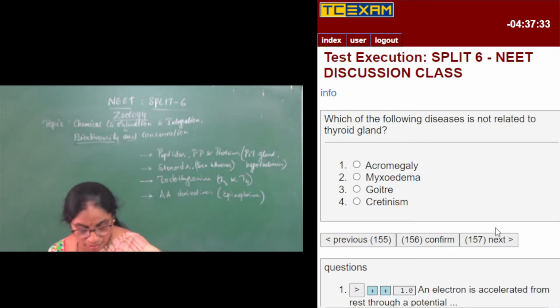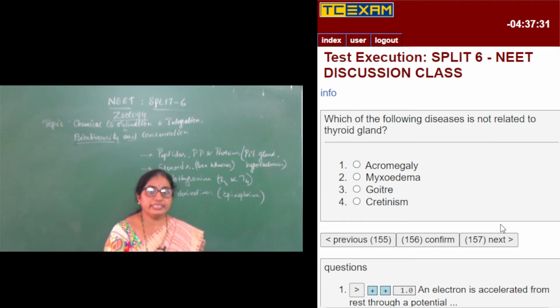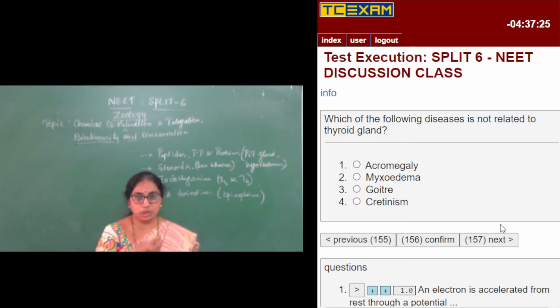So next is, which of the following diseases is not related to the thyroid gland? The thyroid gland is present on either side of the trachea, a paired gland. This thyroid gland secretes the T3 and T4 hormones, that is iodothyronines.